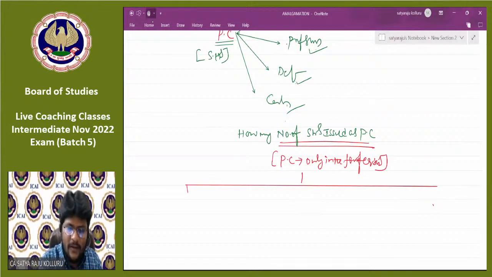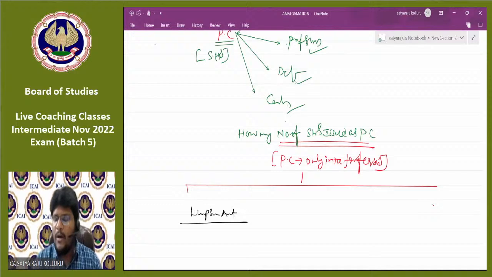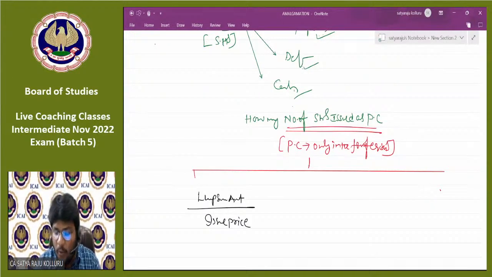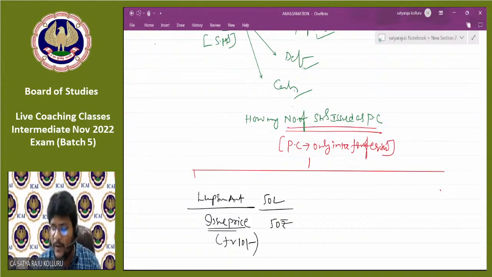Sir, let us assume it is lump sum method. In lump sum method, the amount will be given. That is lump sum amount divided by issue price gives the number of shares issued as PC. Purchasing company issues each and every share at how much price? That is the issue price. Let us assume the lump sum amount is 50 lakhs. The issue price is 50 rupees. Maybe the face value is 10 rupees. But for the number of shares issued as PC, I should need to divide by issue price. Then how many number of shares here, guys? 1 lakh. The number of shares are 1 lakh.